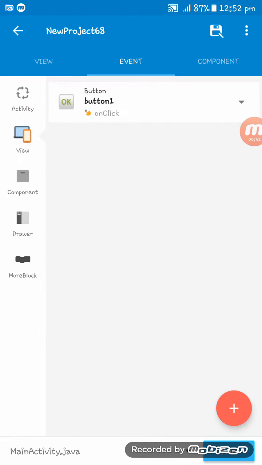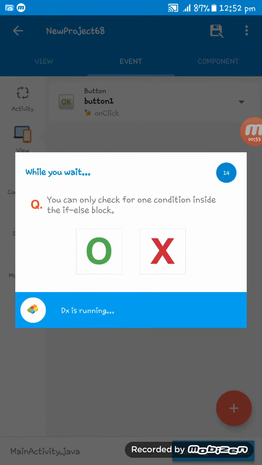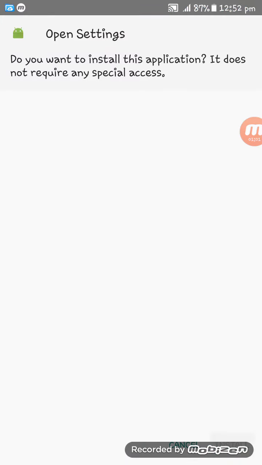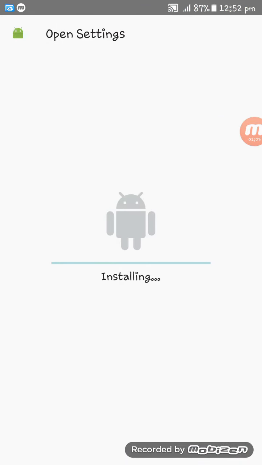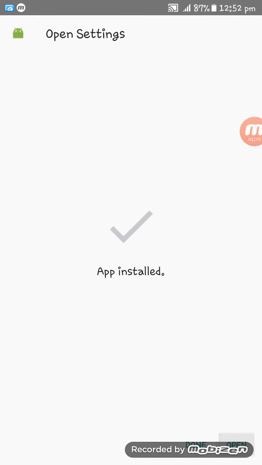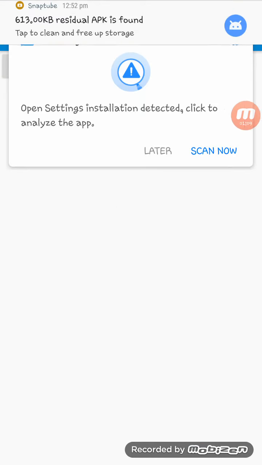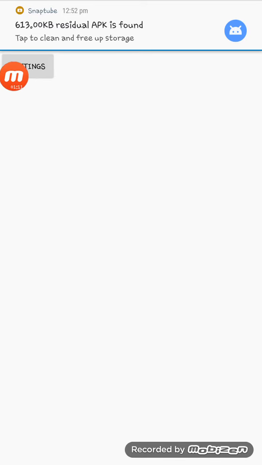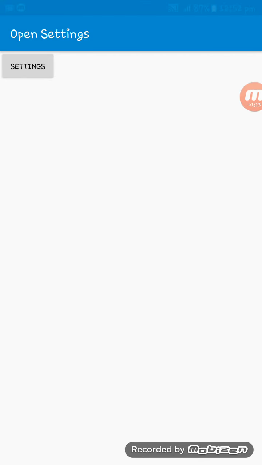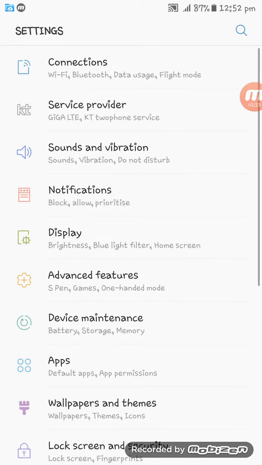Now I'm gonna run the app. Here you go, the app is installing. Wait for a few seconds. Here you go. Now if I click on this button, the settings will be opened. Here you go, the settings is opened.